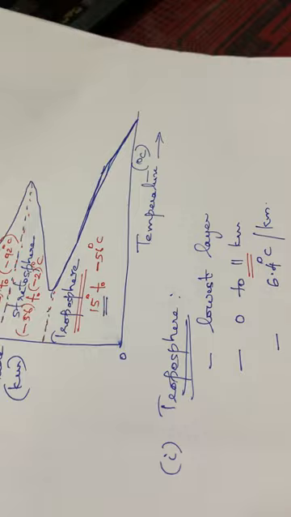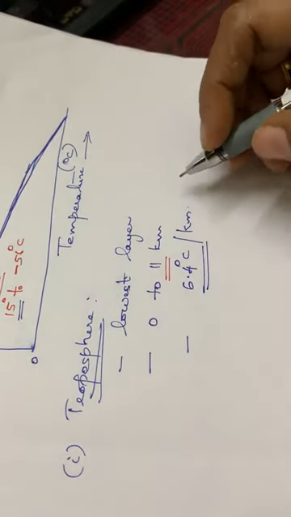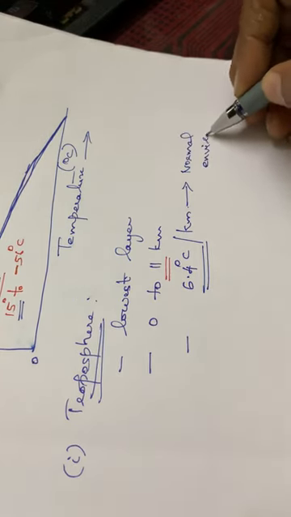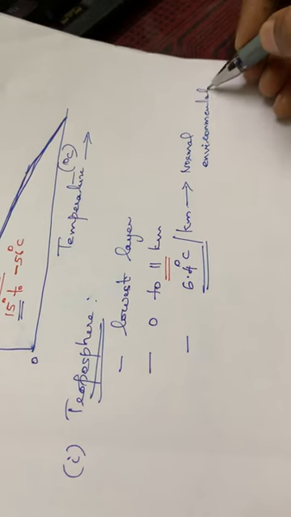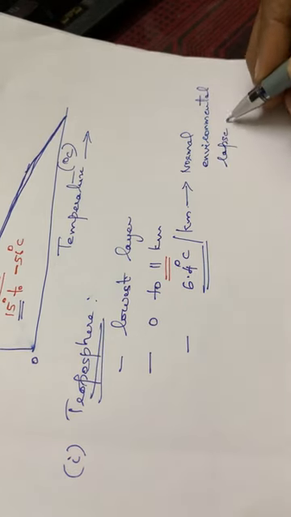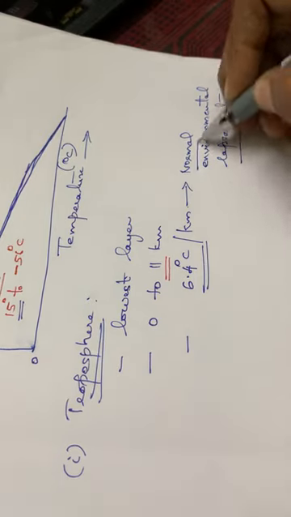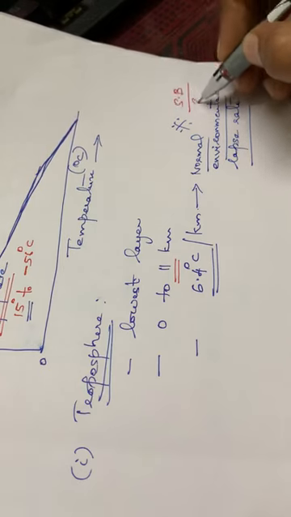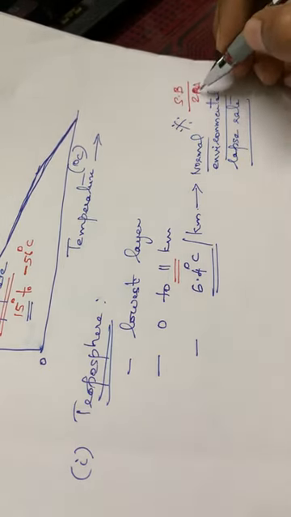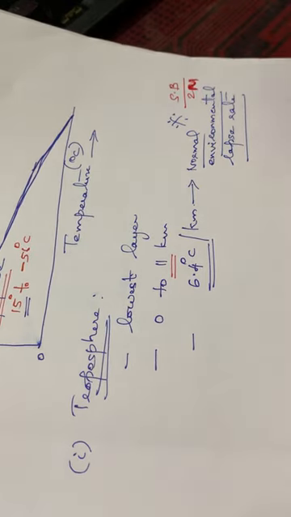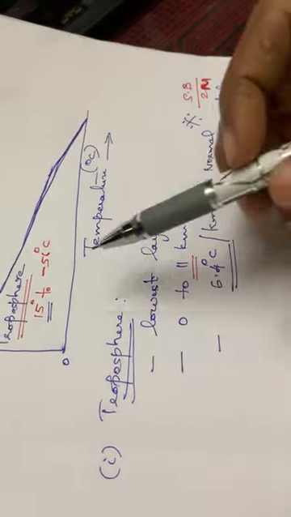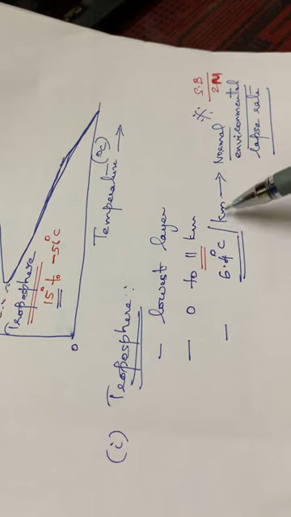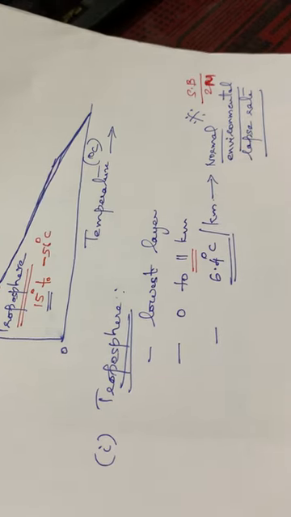Okay, so this decrease in temperature, this fall in temperature, is called the normal environmental lapse rate. This is a very important point, and sometimes it will be asked for section B part. For a 2-mark question it will be asked. So normal environmental lapse rate means in the troposphere there will be a decrease in temperature at the rate of 6.4 degrees Celsius per kilometer.